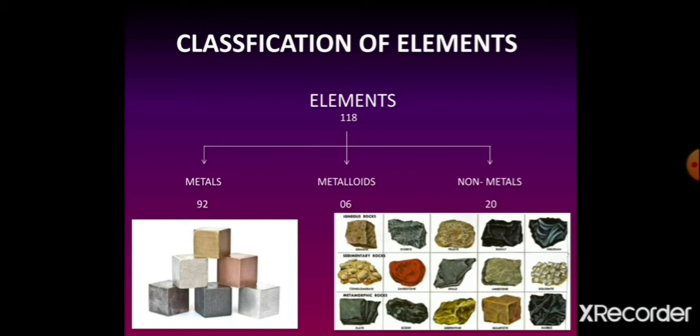Besides these elements, there is a third category of elements which show the properties of metals as well as non-metals. These elements are called metalloids. A total of 6 metalloids are present: silicon, germanium, arsenic, antimony, tellurium and boron. We will learn about them in detail in the higher classes.